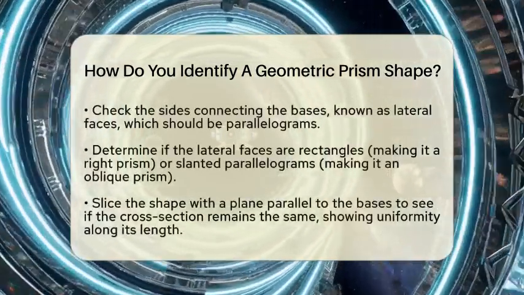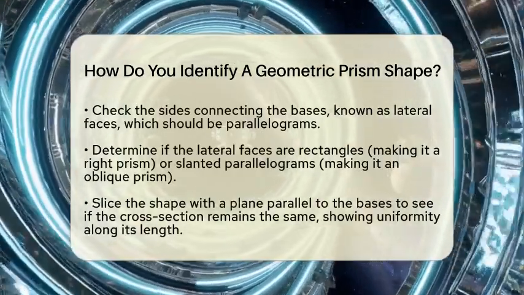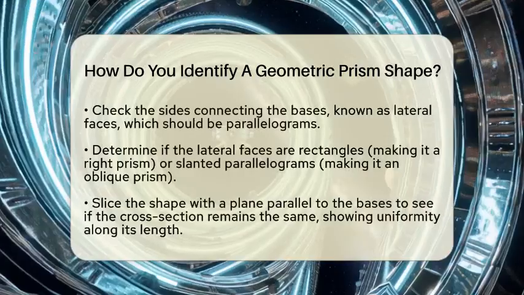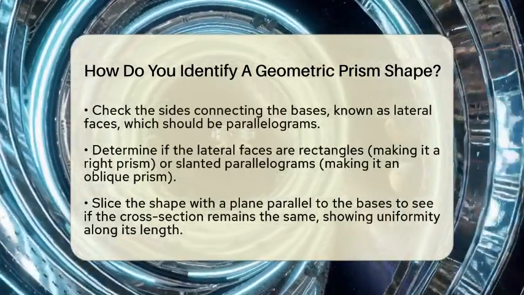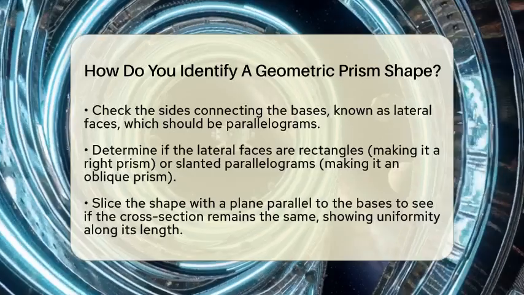Now, look at the sides connecting the two bases. These are called lateral faces, and in a prism, they are parallelograms. If the shape has rectangular sides, it's a right prism. If the sides are slanted parallelograms, it's an oblique prism.